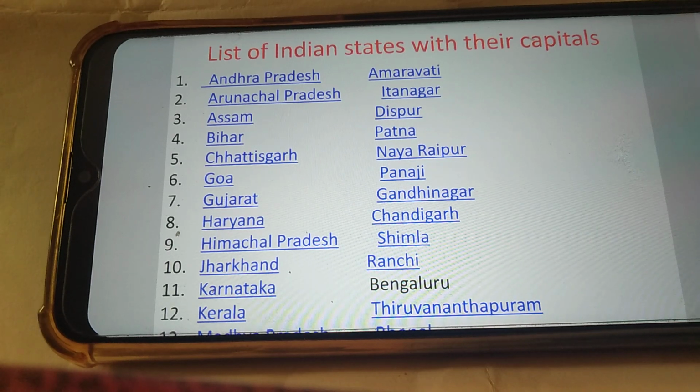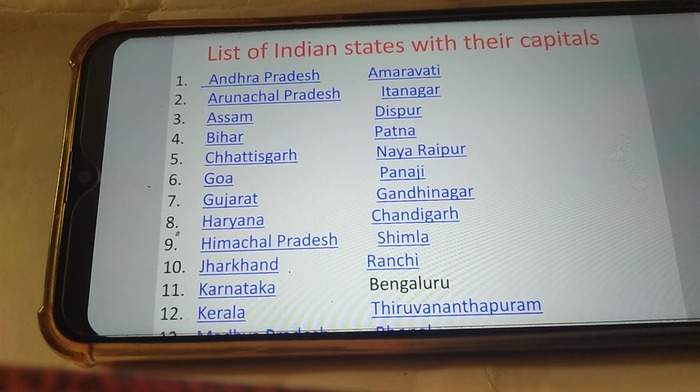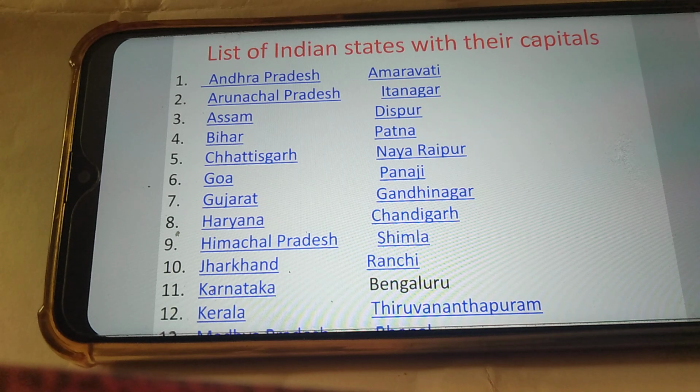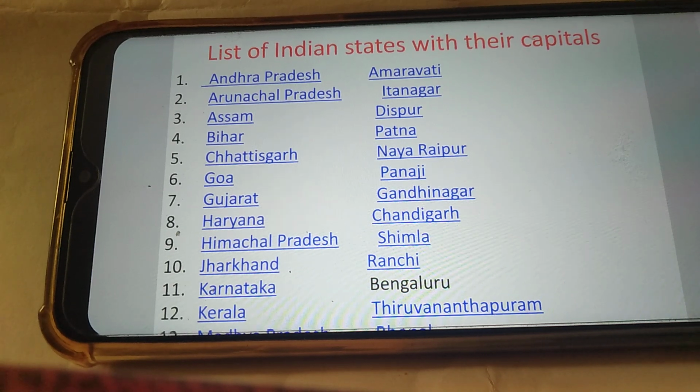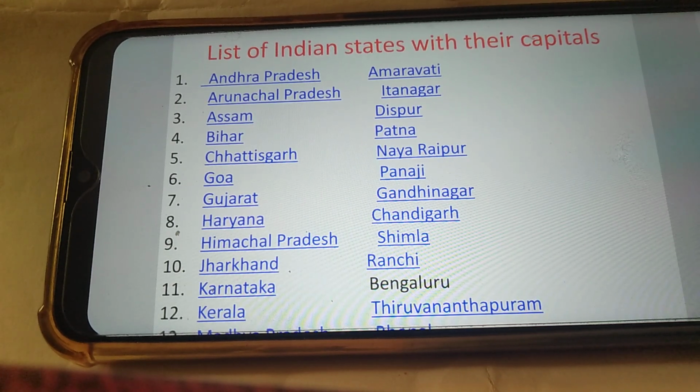Now we will study list of Indian states with their capitals. Assam, Dispur, Bihar, Patna, Chhattisgarh, Naya Raipur, Goa, Panaji, Gujarat, Gandhinagar, etc. Go through all the state and capital.